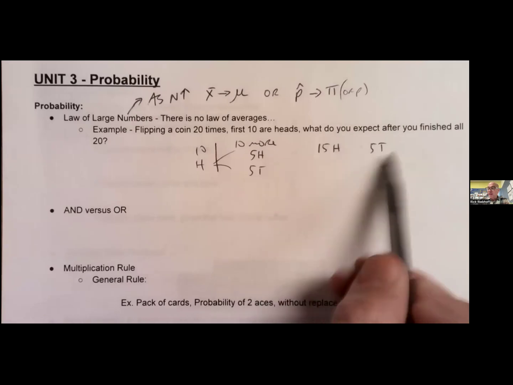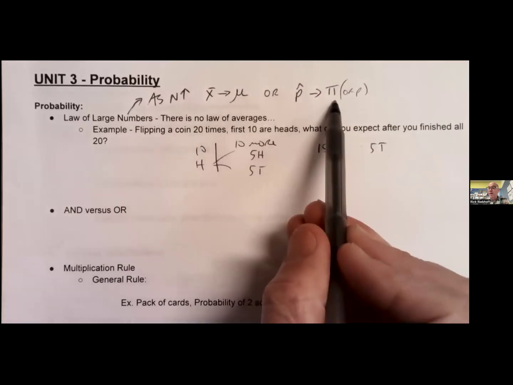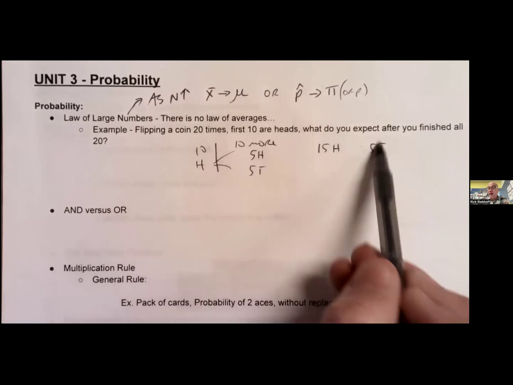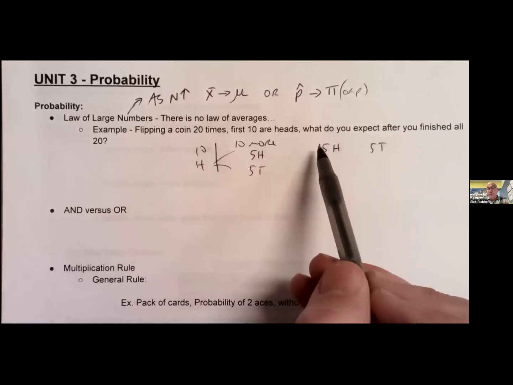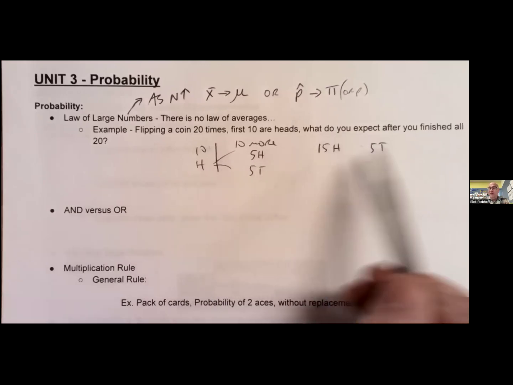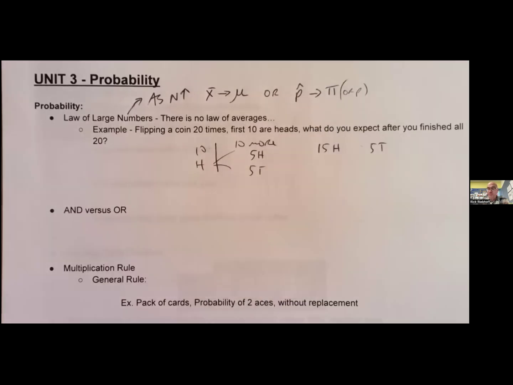Notice that that's the expectation. We are expecting to start approaching the true population proportion, which is 50%. We were at 100% heads. Now we're at 75% heads, right? Moving towards this. If we kept doing it 1,000 more flips, we should probably expect to get closer and closer to that 50%. Cool, cool.